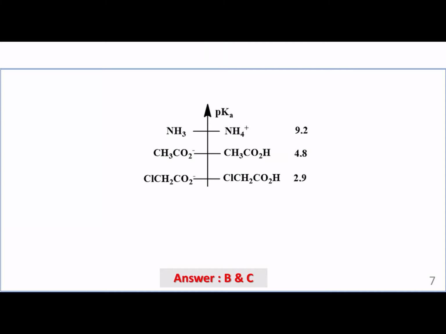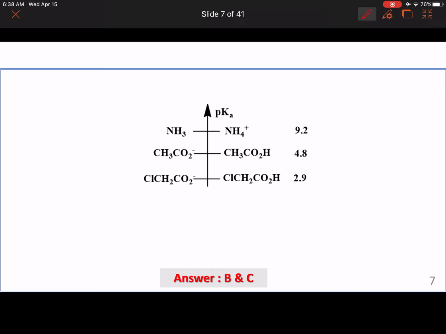Now, in such questions, do you really need a pKa scale and a gamma rule? You actually don't, but sometimes it's easy if you do put everything on a pKa scale. So if I had, for example, here's my pKa scale going upwards, and I put my highest pKa right on top, so 9.2 was for the ammonium.